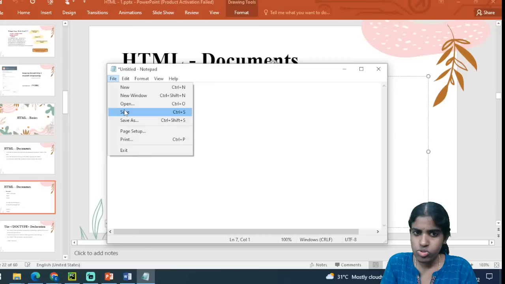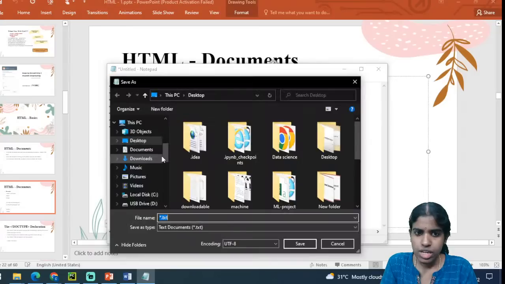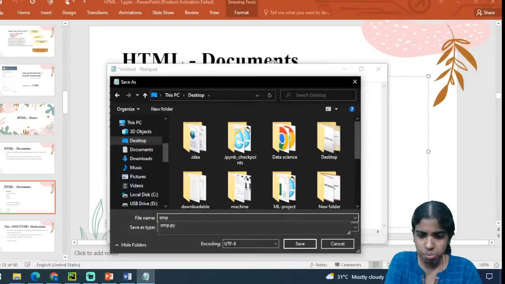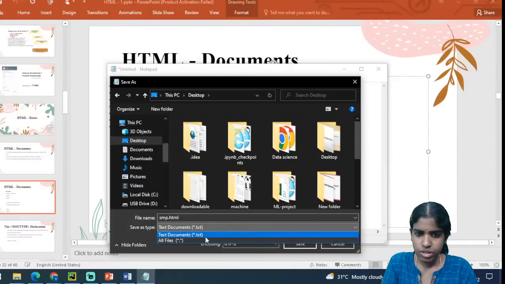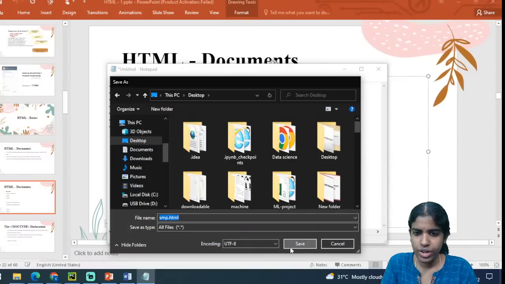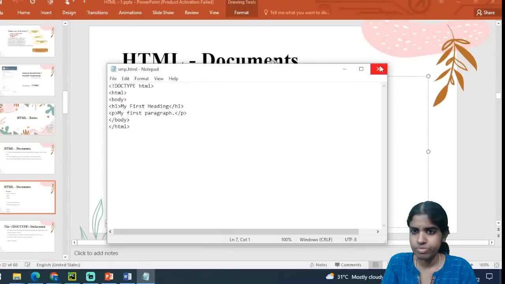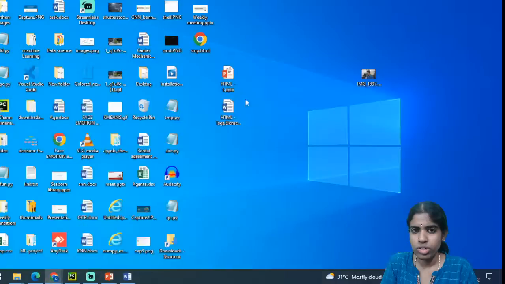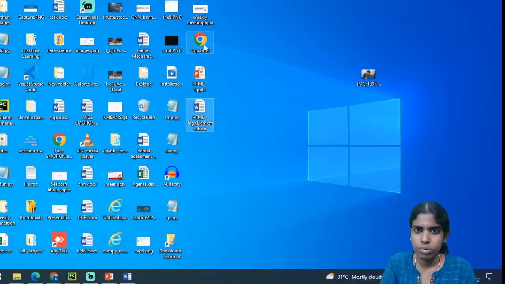I am going to save this file. Say for example, inside desktop, I am saving it as sam.html. I am giving this as all files. I am clicking the save button. Once I click the save button, you can see sam.html has been created on my desktop. So just double click this file, and you can see my first heading being displayed. You can see the H1 tag, and my first paragraph is being displayed in the output.